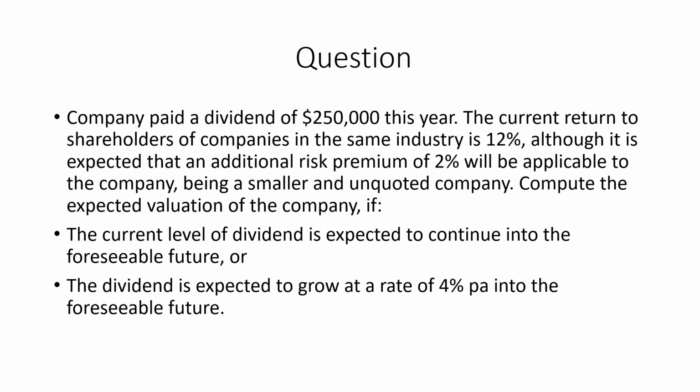Now we will start with the question associated with the dividend model. First of all, the company paid a dividend of $250,000 this year. The current return to shareholders of companies in the same industry is 12%. Although it is expected that an additional risk premium of 2% will be applicable to the company, being a smaller and unquoted company. Compute the expected valuation of the company if the current level of dividend is expected to continue into the foreseeable future, or if the dividend is expected to grow at a rate of 4% PA, per annum or per year, into the foreseeable future.